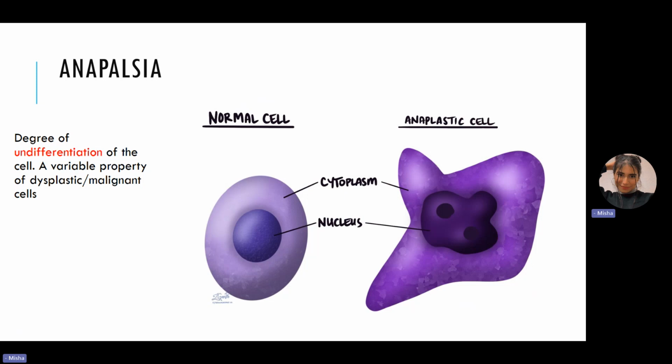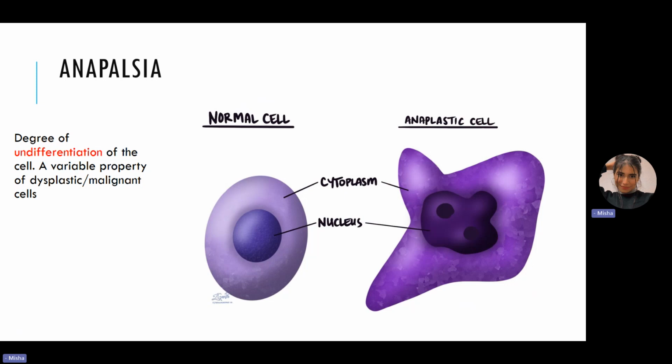The nucleus, there can be a change in the ratio, like nucleus to cytoplasmic ratio. Normally, what do we have? We have a higher cytoplasmic ratio. But in some cases, what happens is that the size of the nucleus would increase and we would have a higher nucleus to cytoplasmic ratio. Or for example, we will have hyperchromatic nuclei, or we will have prominent nucleoli, right? Then we can have proliferation. Proliferation is when we have many mitosis and we have odd mitotic figures, right? So this is basically anaplasia.